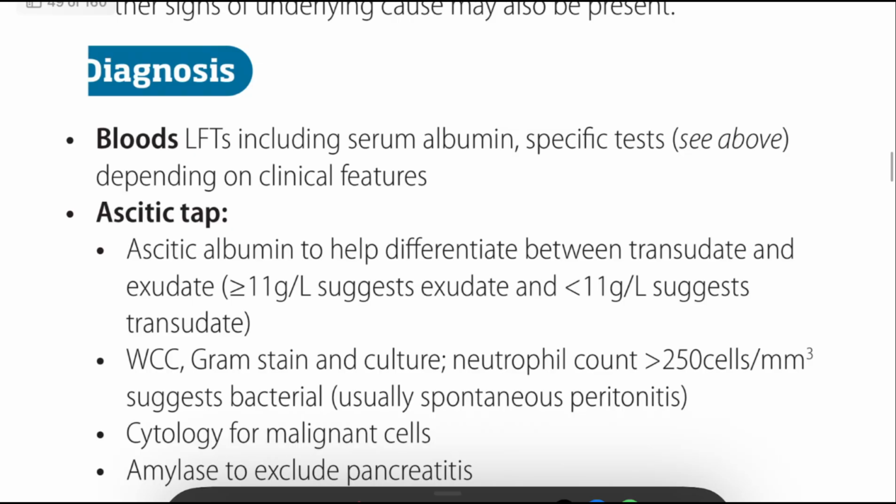Next, we can do some diagnosis. In diagnosis, we have to check the blood. In blood, we do lab tests like CBC and liver function tests. In liver function tests, the serum albumin is very important. The normal serum albumin is 3.5 to 5.0 grams per deciliter. In liver function tests, we also check total bilirubin, ALT, AST, and INR. In kidney function tests, we check creatinine and electrolytes like sodium. In CBC, we also check hemoglobin. So this is the main investigation we have to do.